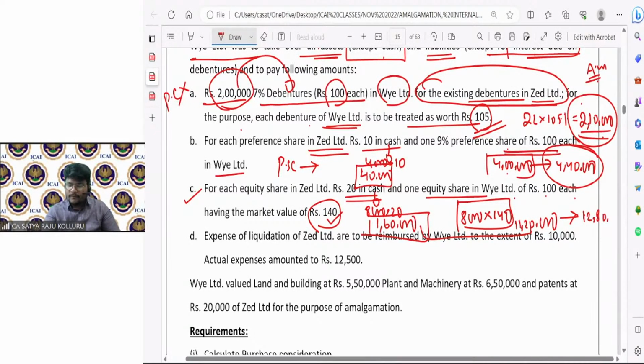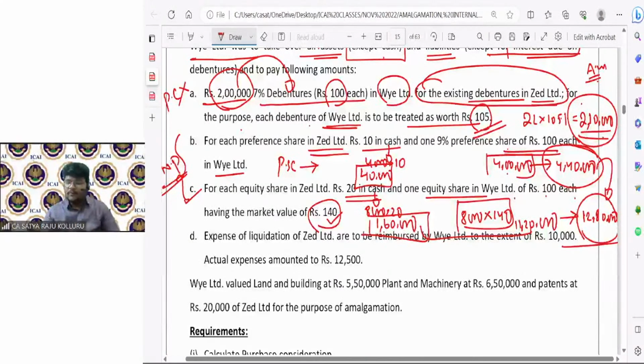12,80,000. Now let me know, guys: the amount payable to preference shareholders, point B, is 4,40,000. The amount payable to equity shareholders is 12,80,000. After reading the information given in the problem, if you are able to ascertain the amount payable to preference shareholders and equity shareholders, then the method of PC is the net payments method.